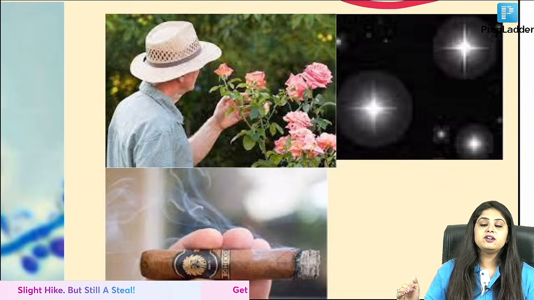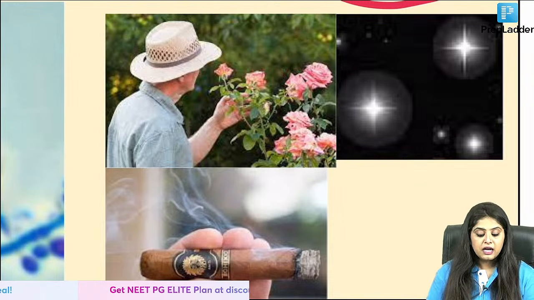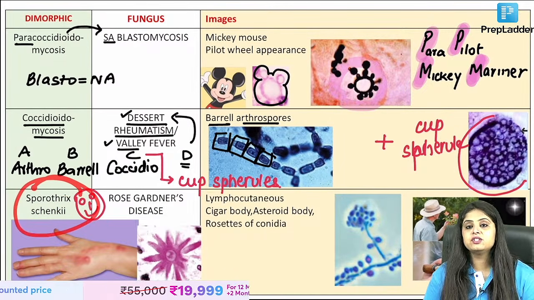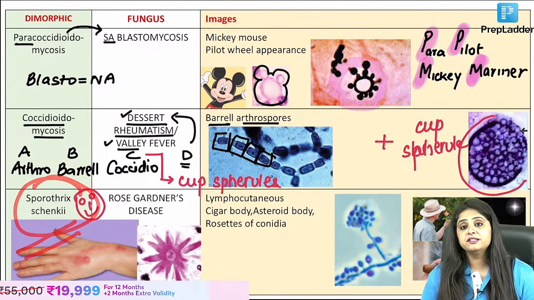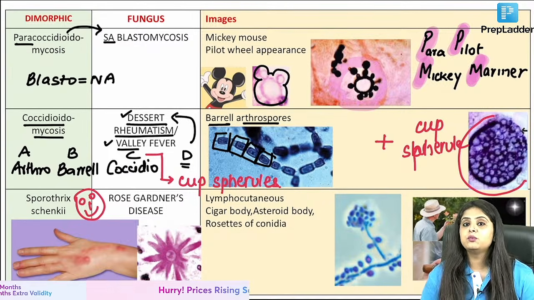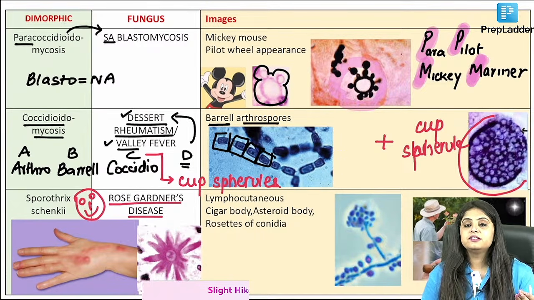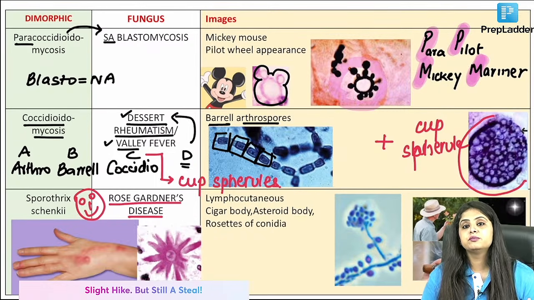So imagine that kind of life that you are wanting to live, a fungus is living. And that fungus is Sporothrix schenckii. Whom are you jealous of? Imagine that day has come when you're jealous of a fungus, and that is Sporothrix schenckii. So what is it? Rose. It's working in the rose fields, rose gardener's disease. They will say there's a rose gardener with a thorn prick. You think of Sporothrix schenckii.